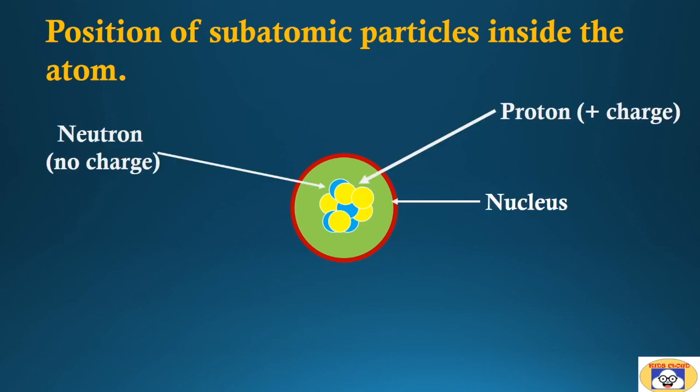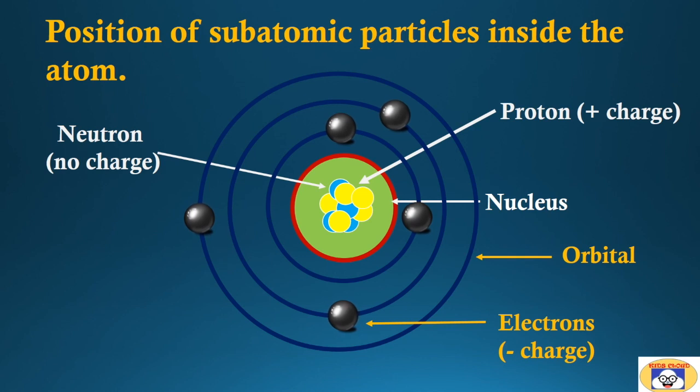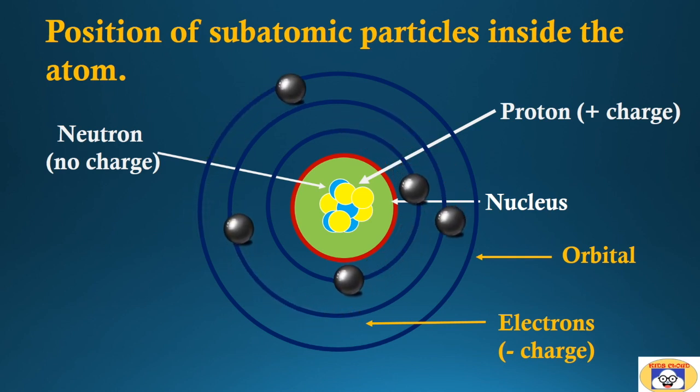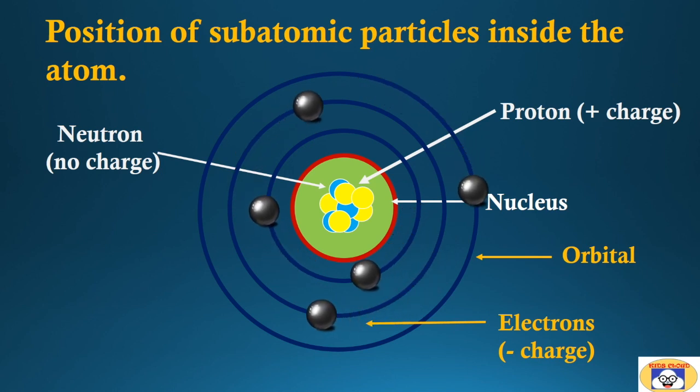Protons carry positive charges and are present in the nucleus along with neutrons. Neutrons have no charge. They are electrically neutral. Electrons are negatively charged and spin around the nucleus in a fixed path called a shell or orbital.